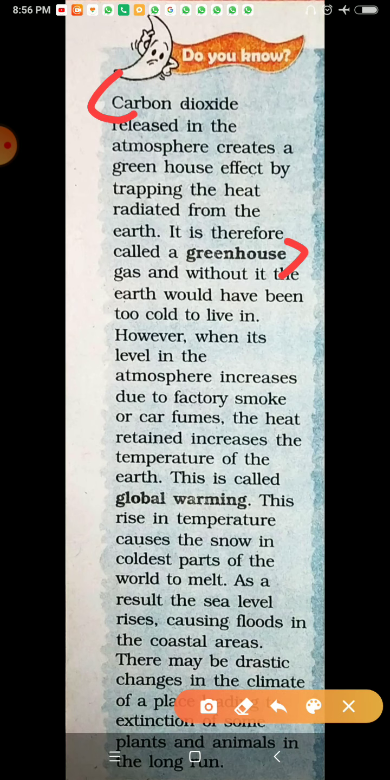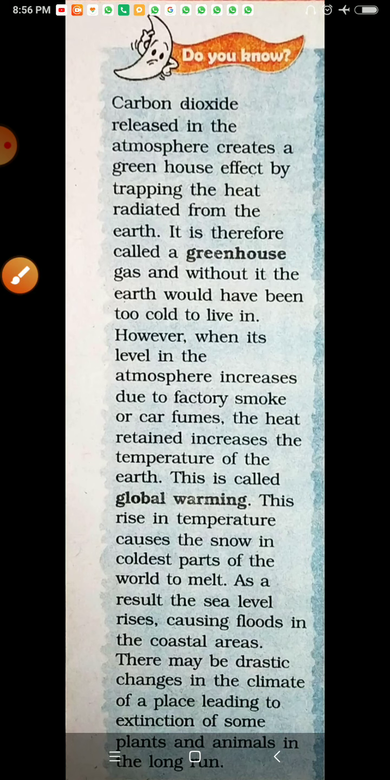When the carbon dioxide level in the atmosphere increases due to factory smoke and car fumes, the heat retained increases the temperature of the earth. This is called global warming. So till here you will write, and after that we'll proceed to the question answers.